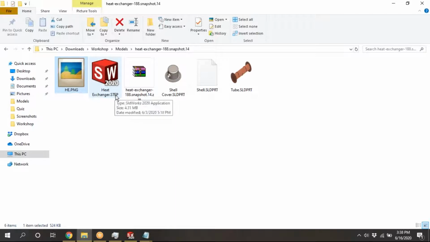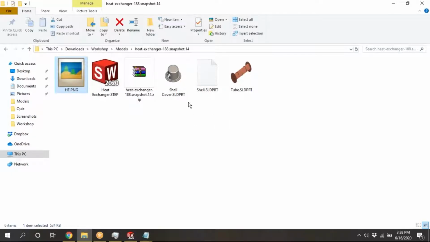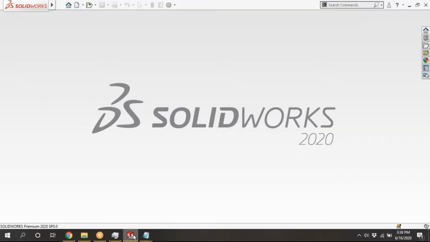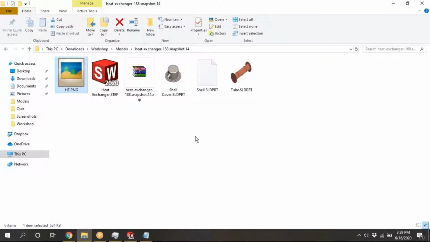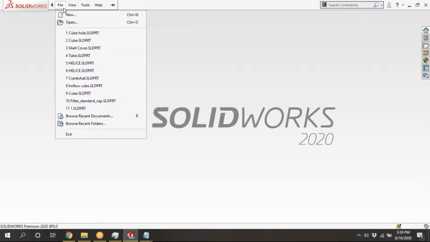This is the STEP file, the assembled heat exchanger. They have given the complete heat exchanger in STEP format. We will open the shell cover and convert that into STL. One more thing: if you observe, in GrabCAD they didn't give any STL file. STEP can be used for analysis purposes. That's why they might have given the STEP file and not an STL file. We need to convert it to STL, and that is also beneficial, as we will see.